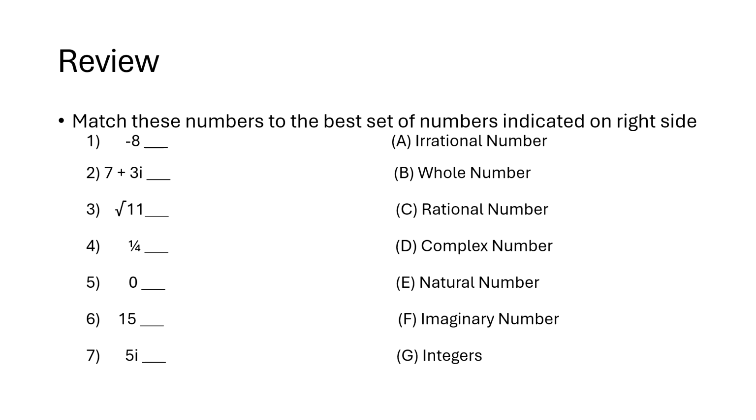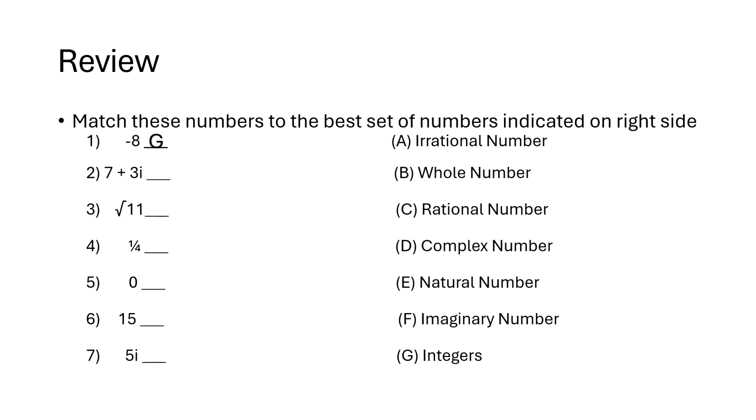And let's have a review, shall we? Match these numbers to the best set of numbers indicated on the right side. So problem number 1, -8. Okay, that's definitely not a natural number or a whole number. And of course, it's not a fraction or a decimal. So it's an integer, choice G. All right, got that one right.